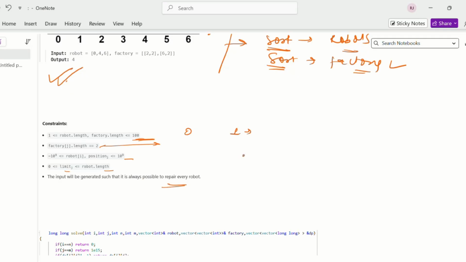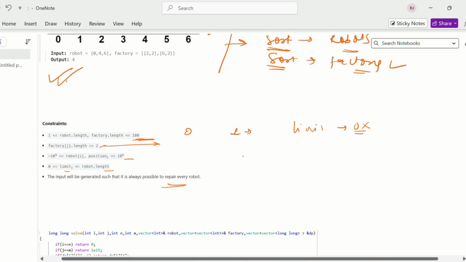So there will not be a negative case where we are not able to repair any robot, because all the factories available in our case have limit 0. That is not possible. So we don't need to think about this edge case that we don't have any factory, because it is given in the constraints that it is possible to repair all the robots.